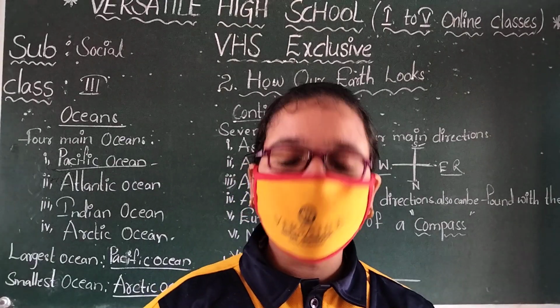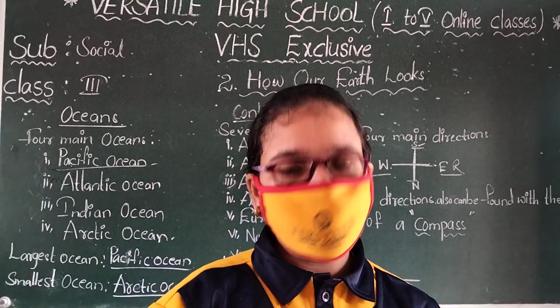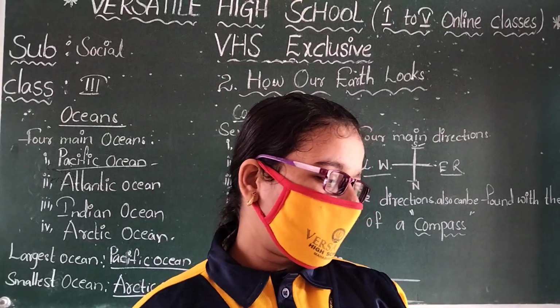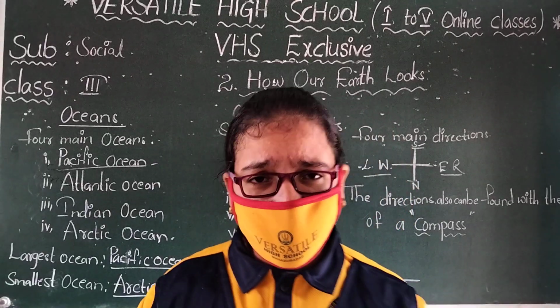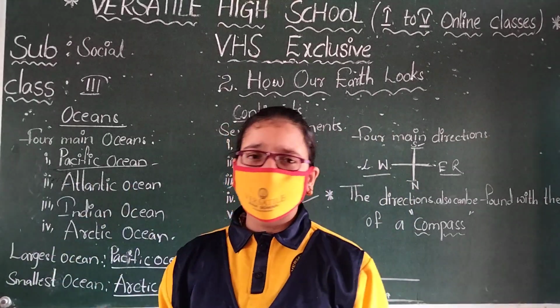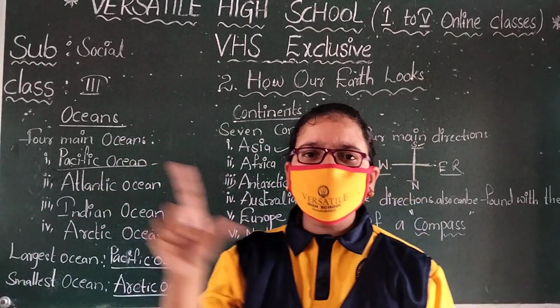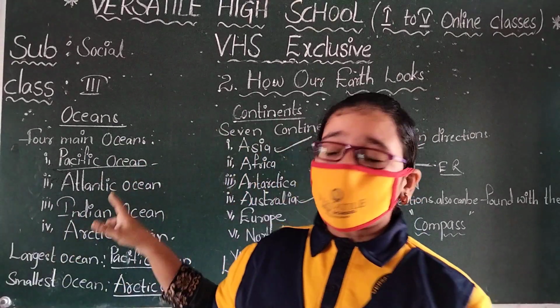An atlas is a book of maps. There are more maps in that book. Very large water bodies are called the oceans.